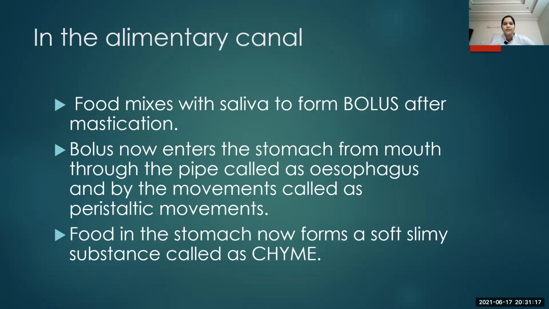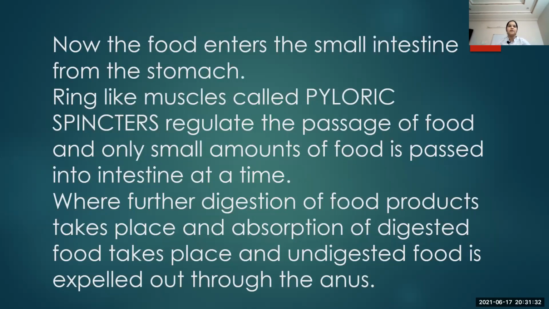Coming to the next point, food in the stomach forms a soft, slimy substance called chyme, whereas in the oral region it is called bolus and in the stomach region it is called chyme.